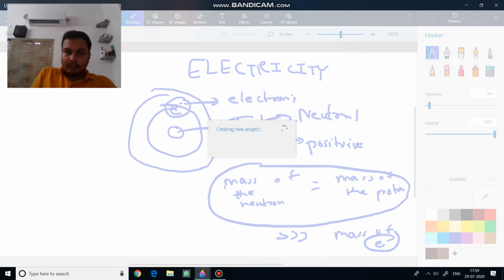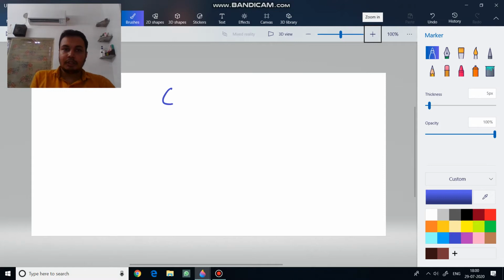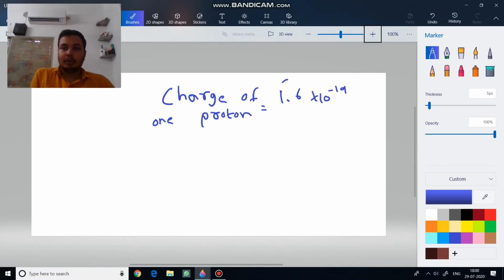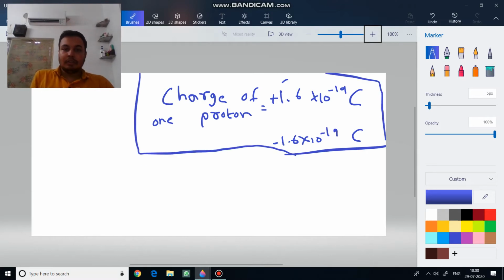Okay, and just like there is mass, there is charge. The SI unit of charge is defined as the coulomb. Just like we take the unit of mass in kg, the unit of charge is defined in coulomb, and the charge of one proton is 1.6 into 10 raised to minus 19 coulomb. It is positive, and the same charge, minus 1.6 into 10 raised to minus 19 coulomb, is present in an electron. This is the charge of one electron, q electron, and this is q proton.